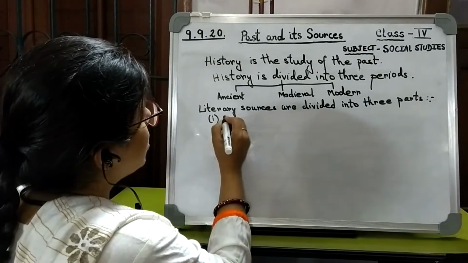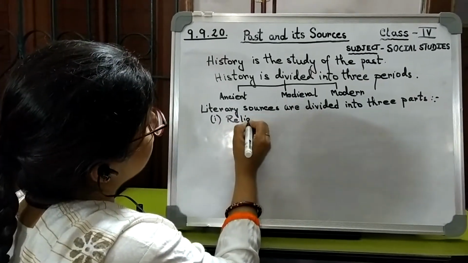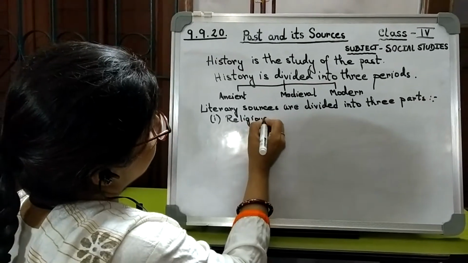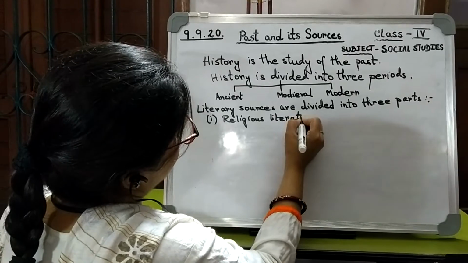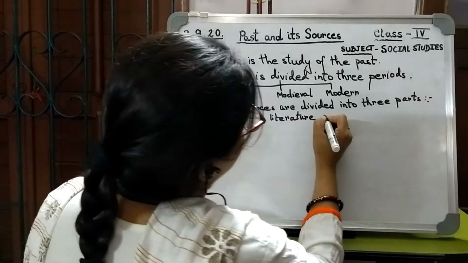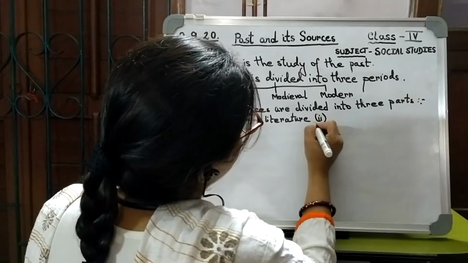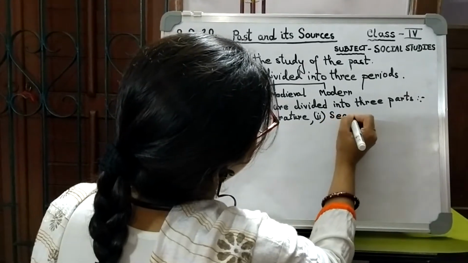One is the religious literature. Second is the secular literature.